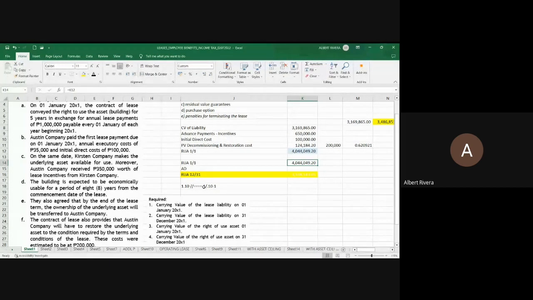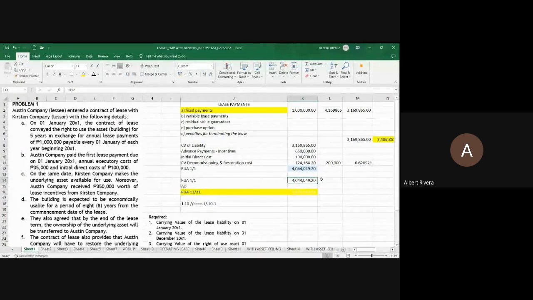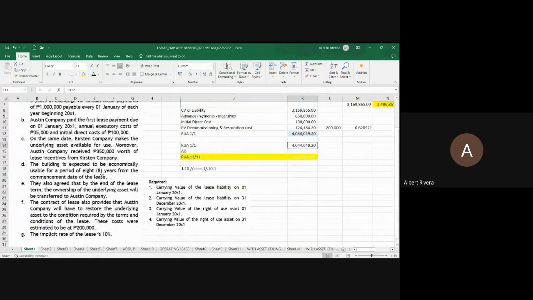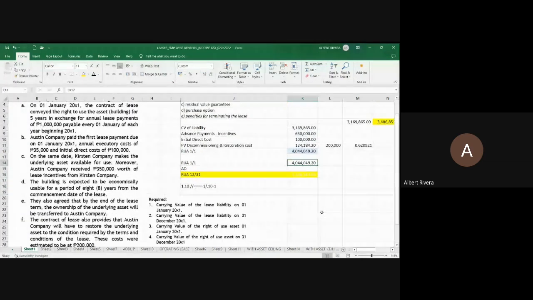Yes, we have our cost, 4,044,049.20 minus residual value. There is no residual value in problem 1. But what is now the number of years that we will be using? Would that be a 5-year period, or would that be the useful life of the asset, 8 years? What is the concept?